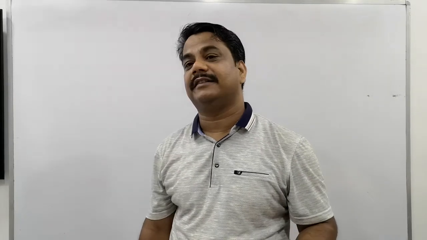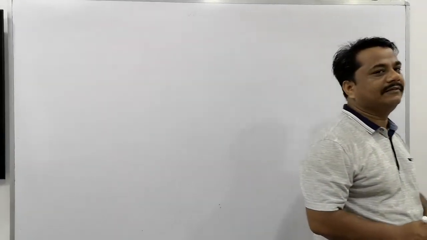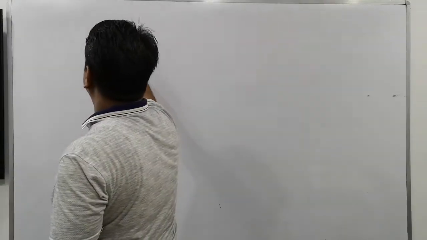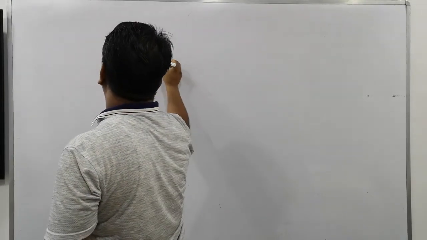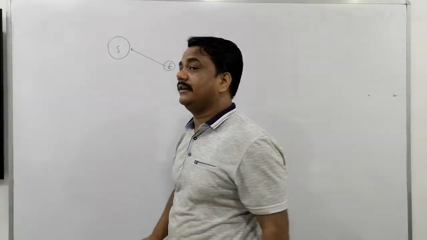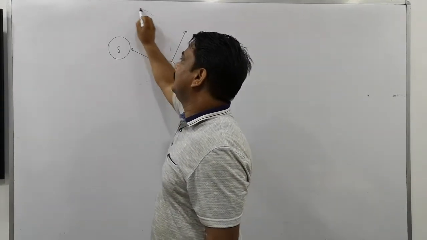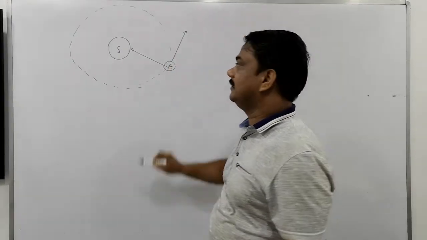A planet goes around the sun with constant speed in its circular orbit. Is the motion uniform or accelerated? This is the sun, and this is planet Earth, right? The Earth is experiencing a force toward the sun, and its motion is along the tangent, and its path is in this manner. The Earth is moving around the sun.